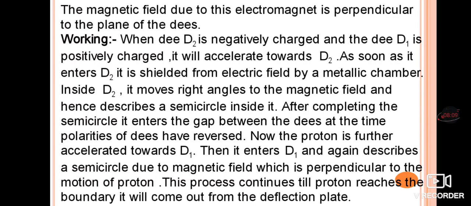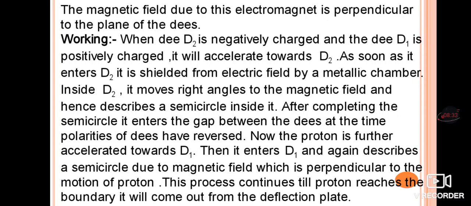Once it accelerates towards D1, it moves inside D1. Again, inside D1 there is no electric field, it is shielded, and only the magnetic field is there. Because of the magnetic field, it again takes a semicircular path and comes back to the gap, where the polarities of the Ds are reversed again.